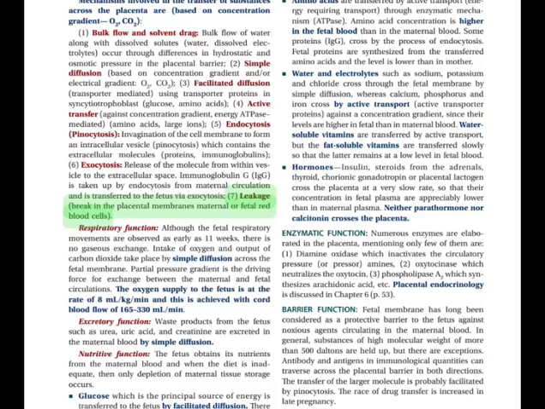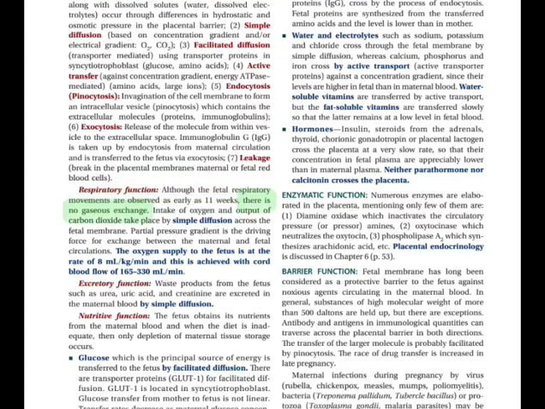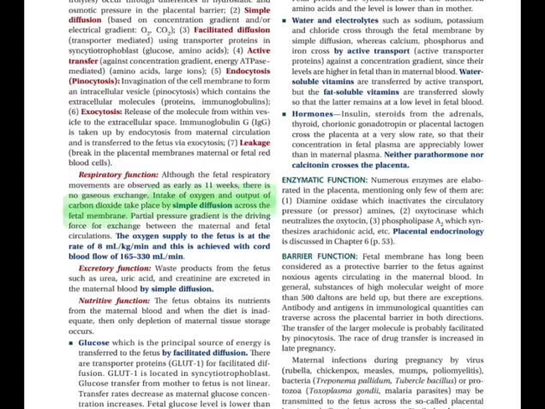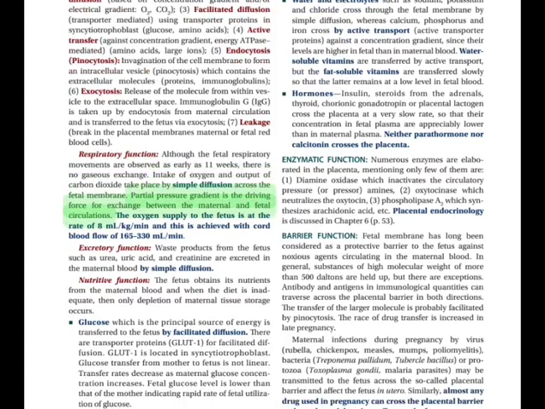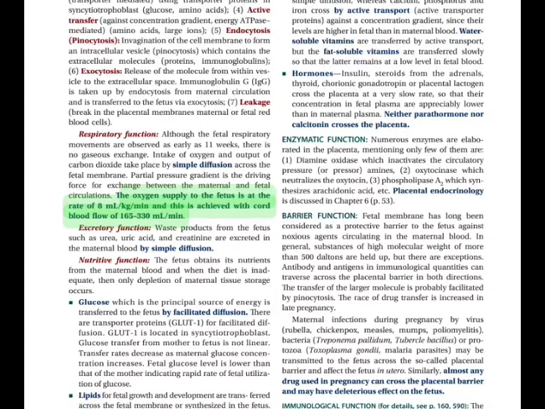7. Leakage: break in the placental membranes, maternal or fetal red blood cells. Respiratory function. Although the fetal respiratory movements are observed as early as 11 weeks, there is no gaseous exchange. Intake of oxygen and output of carbon dioxide take place by simple diffusion across the fetal membrane. Partial pressure gradient is the driving force for exchange between the maternal and fetal circulations. Oxygen supply to the fetus is at the rate of 8 milliliters per kilogram per minute, and this is achieved with cord blood flow of 165 to 330 milliliters per minute.